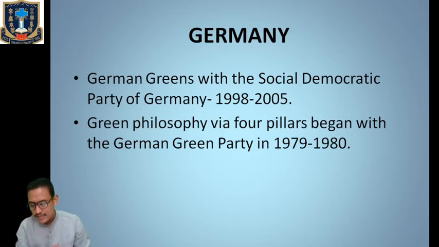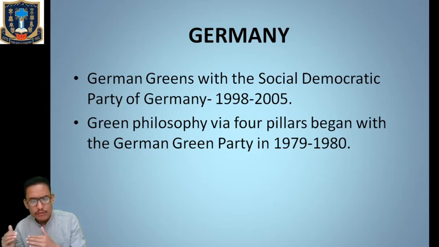The practice of describing green philosophy by 4 pillars began with the German Green Party in 1979-1980. So the German Green Party has a green philosophy which is based on 4 pillars. What are those 4 pillars of the green philosophy?